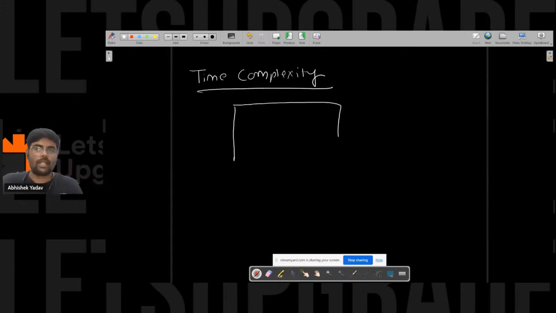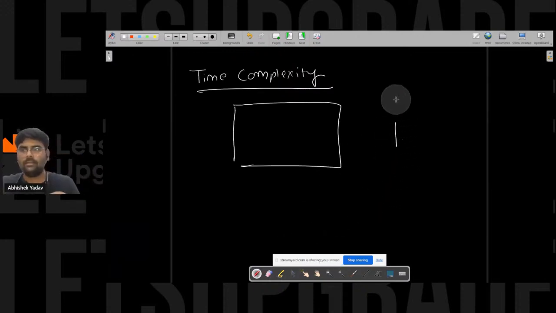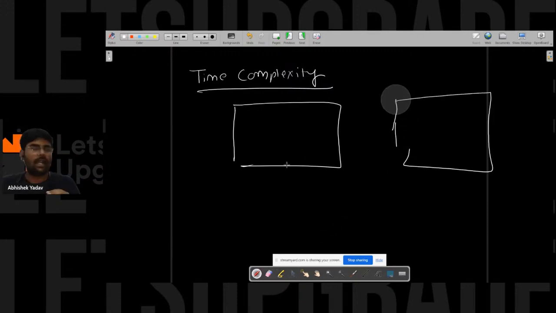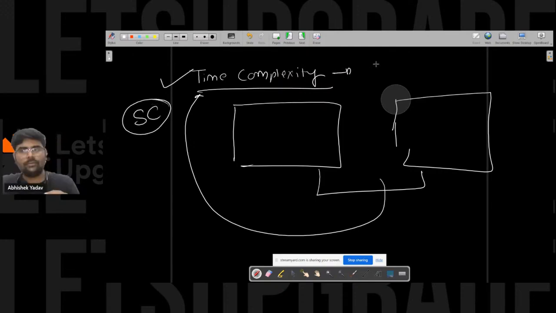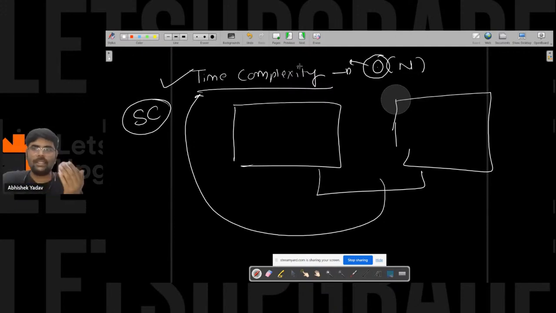You have one program here, you have a second program here. If you have to compare the programs, you can compare them on the basis of time complexity and on the basis of space complexity. So basically we calculate the time in terms of Big O notation, that is Big O of n. This O is the Big O notation.